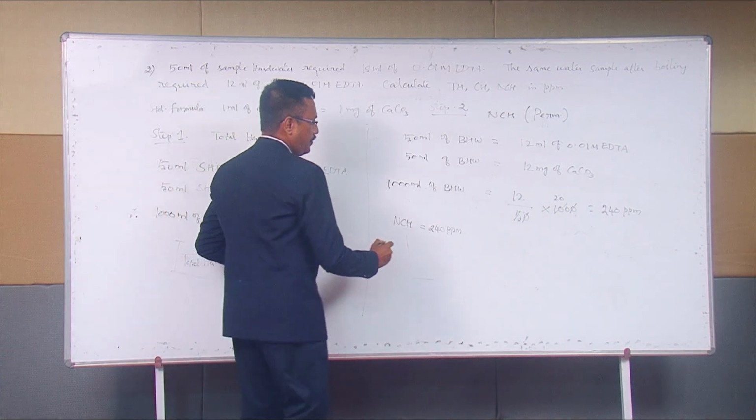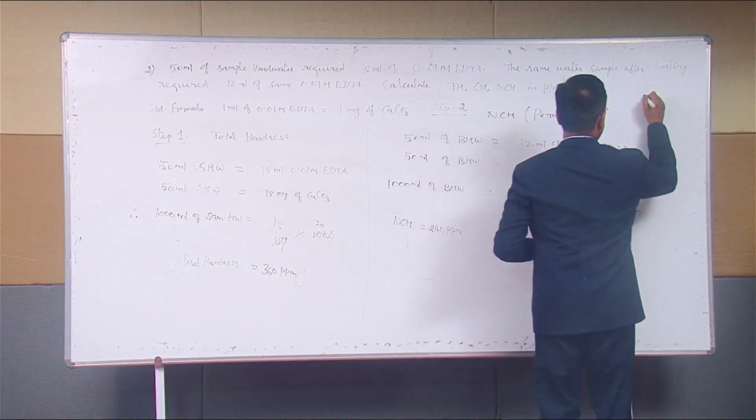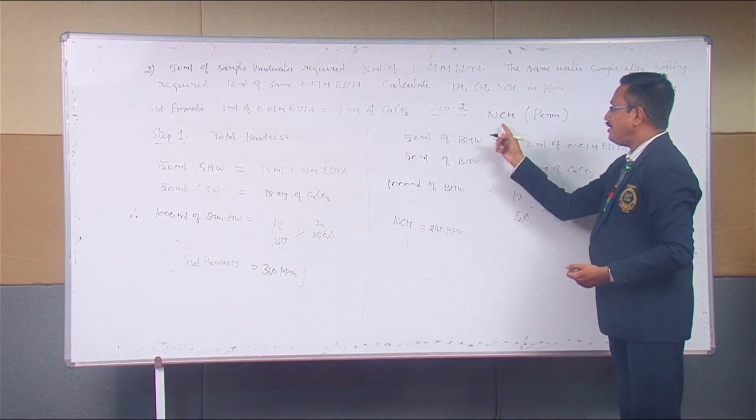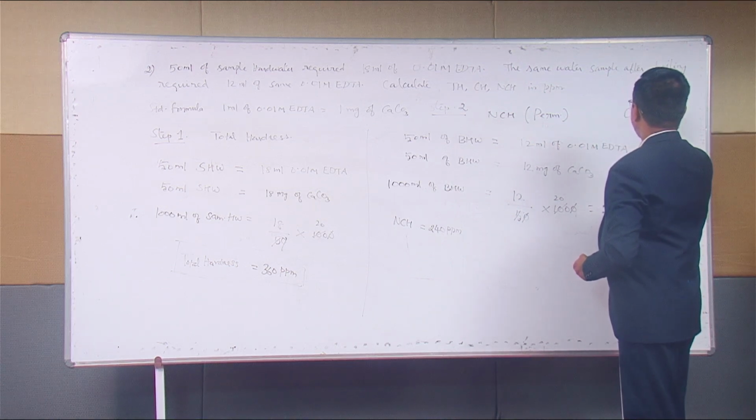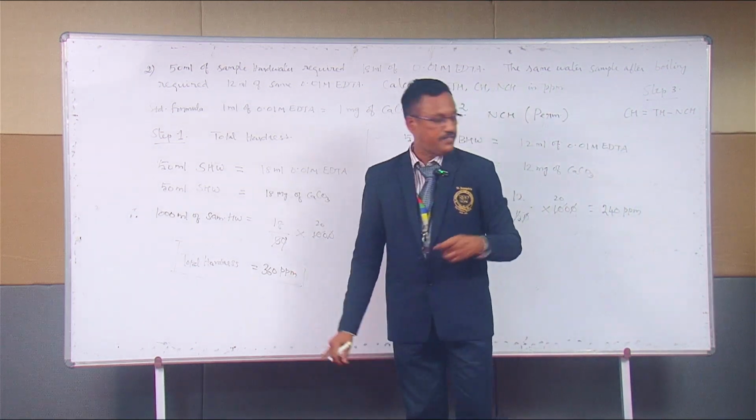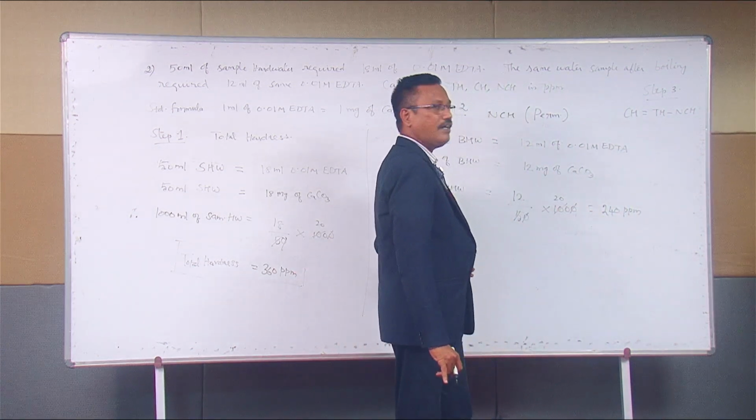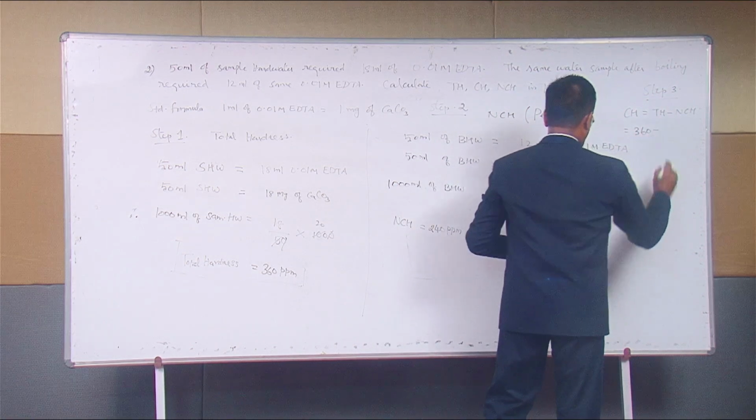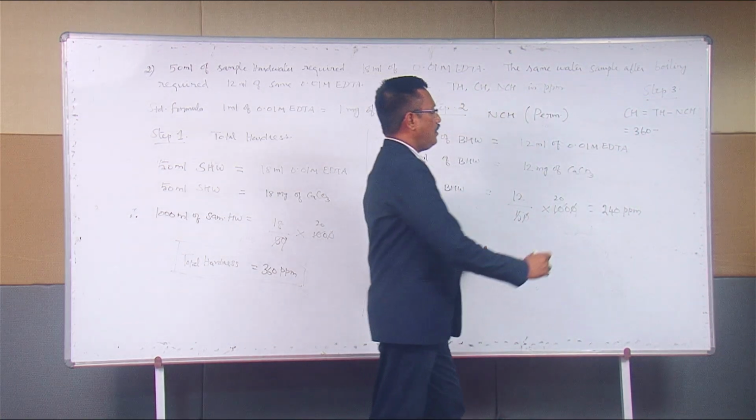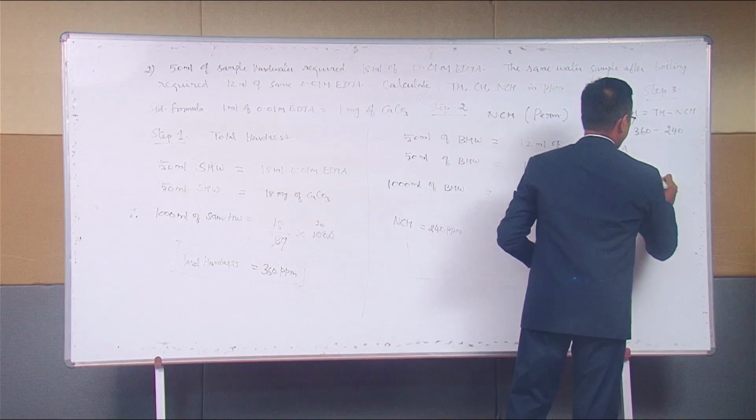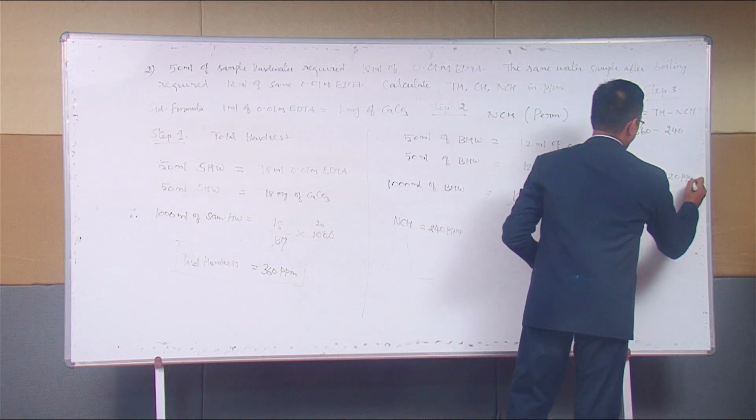What is the last step? Step 3. What is step 3? Step 3 is your carbonate hardness. Carbonate hardness is equal to total hardness minus non-carbonate hardness. What is total hardness? 360 ppm. What is non-carbonate hardness? 240 ppm. What is the final answer? Carbonate hardness is equal to 120 ppm.